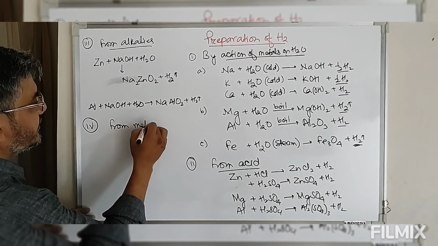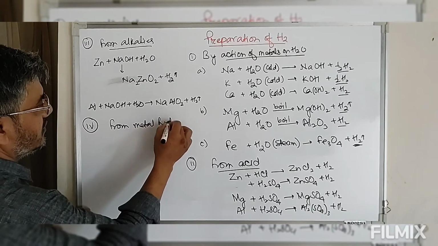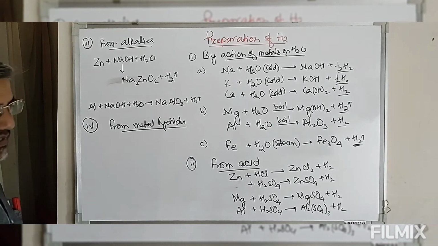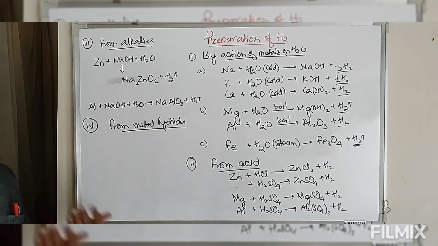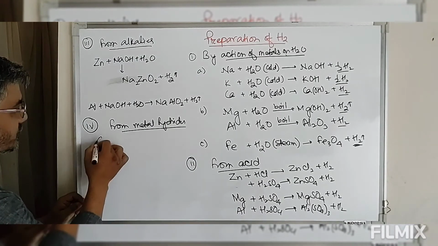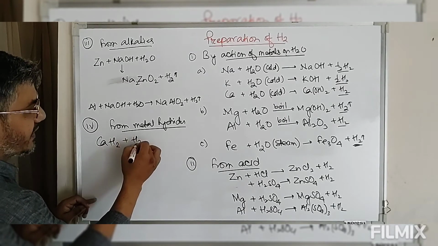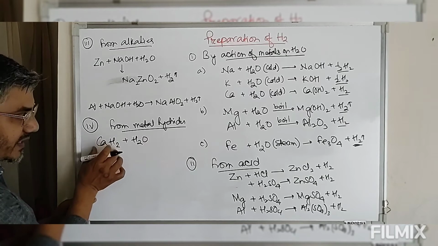Number 4, that is from hydrides, metal hydrides. Now metal hydrides of alkali and alkaline earth metal, on reaction with water, hydrogen gas is formed. So suppose we take calcium hydride. Now this calcium hydride on hydrolysis, this is a metal hydride.